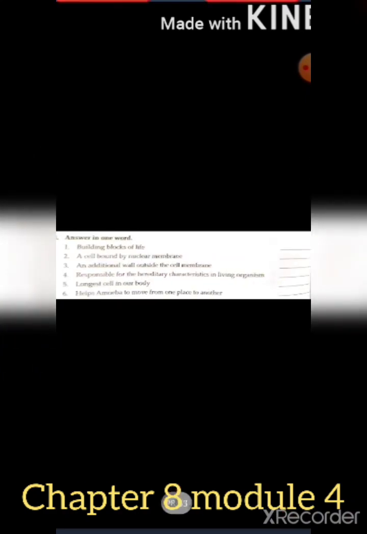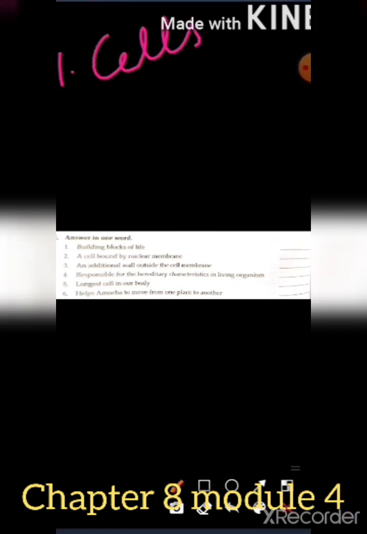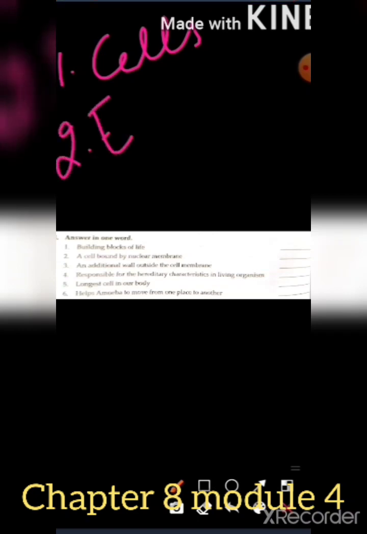Then next is answer in one word. So first is building blocks of life. So first one is cell. Cells are the building blocks of life. Then second, a cell bound by nuclear membrane. A cell which is bound by nuclear membrane, it is known as eukaryotic, because in prokaryotic you will lack this type of nuclear membrane. So it is eukaryotic. Then third, an additional wall outside the cell membrane, it is present in plants and it is known as cell wall. So this is the third one.